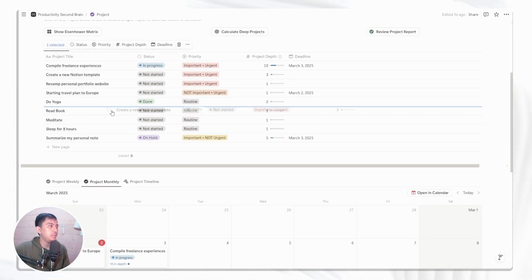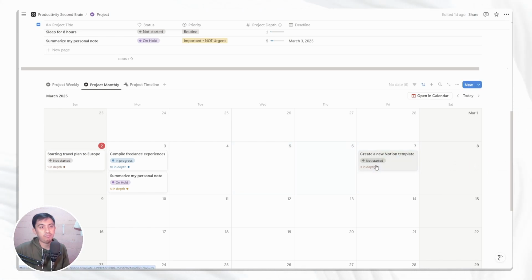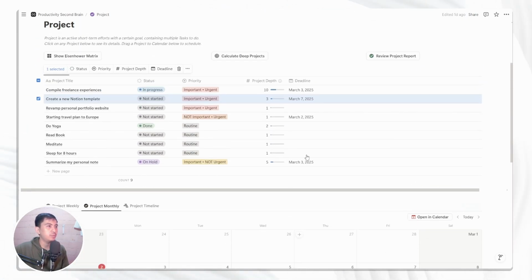So let's drag it one more time, and let's say that we want to make the deadline for creating a Notion template this Friday. So voila, you just set a deadline for this newly created project, not by setting it manually, but by dragging it into the calendar. Really a good visual for you to manage your projects. And it's also applied to the table as well.